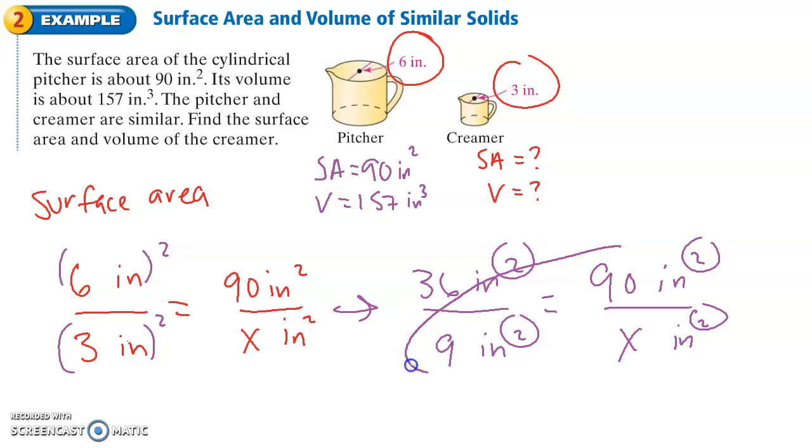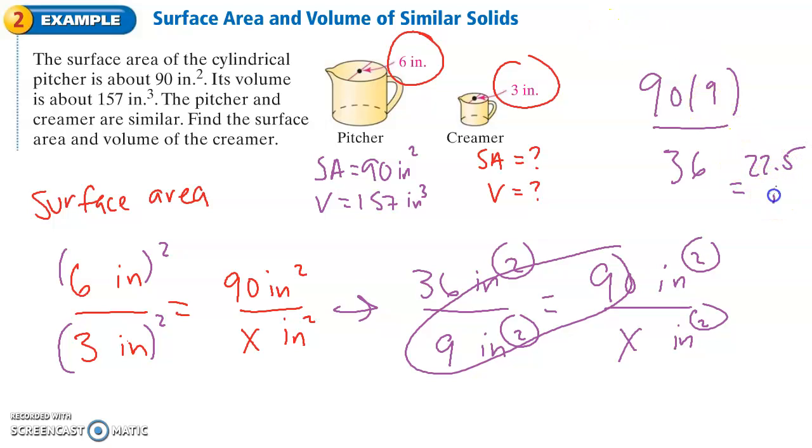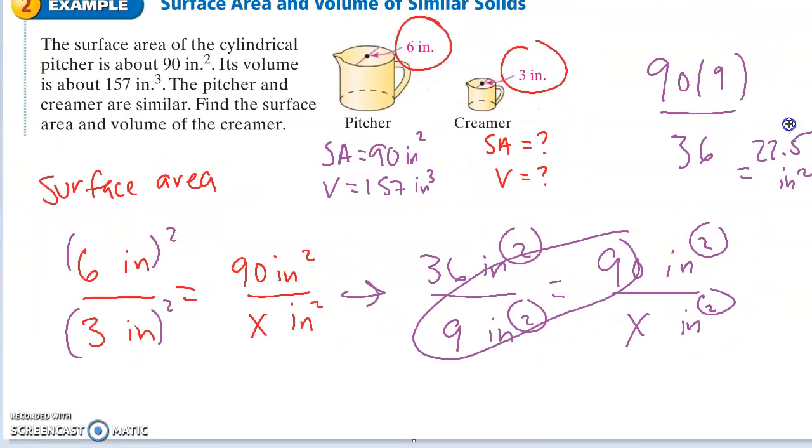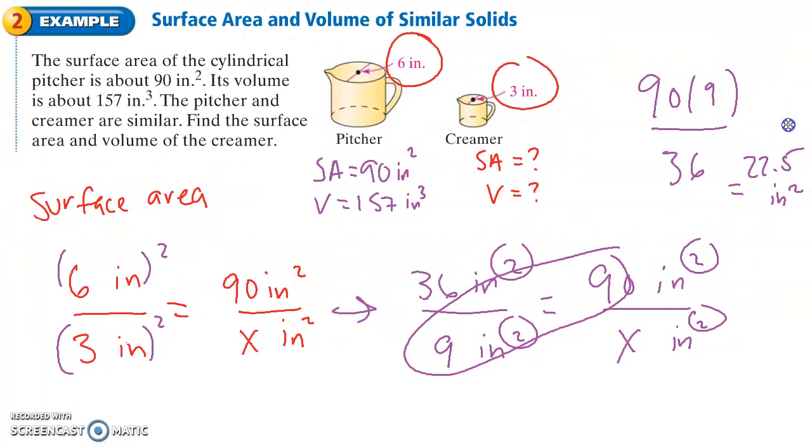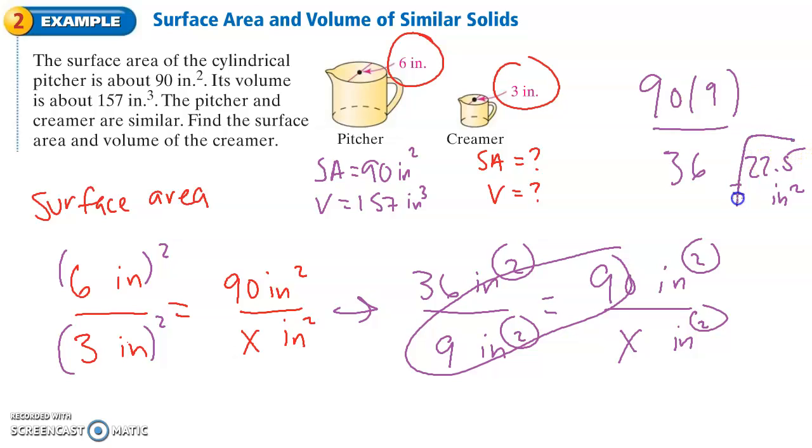Our butterfly method says 90 times 9 divided by 36, in a calculator, is 22.5. So the surface area will be 22.5 square inches.